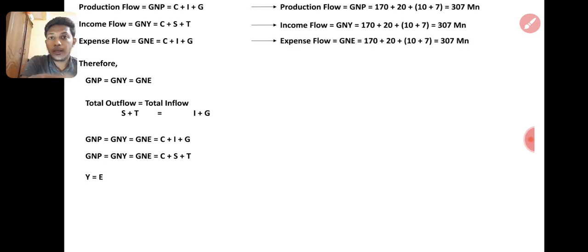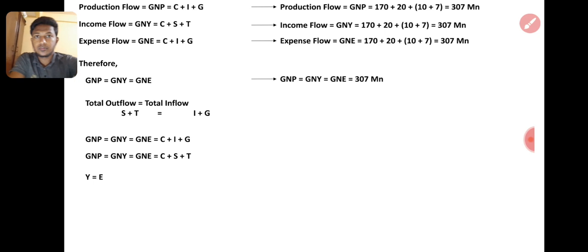Then expense flow, GNE: under 70 is C, I is 20, and 10 plus 7 is the same as in production. Normally production and expense have the same formula. In gross national income accounts we also do it the same way. Most of the time expense and production have the same formula, but only the income side has a different formula, though the total will be the same. Therefore GNP, GNY, GNE equal 307.